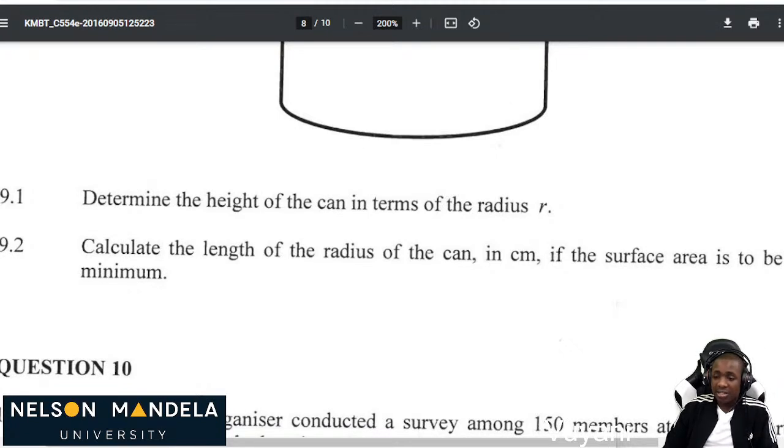They said at minimum, so we can definitely say that the derivative must be equal to 0. So we have 4πr minus 680 over r² is equal to 0. Then you are now solving for r.